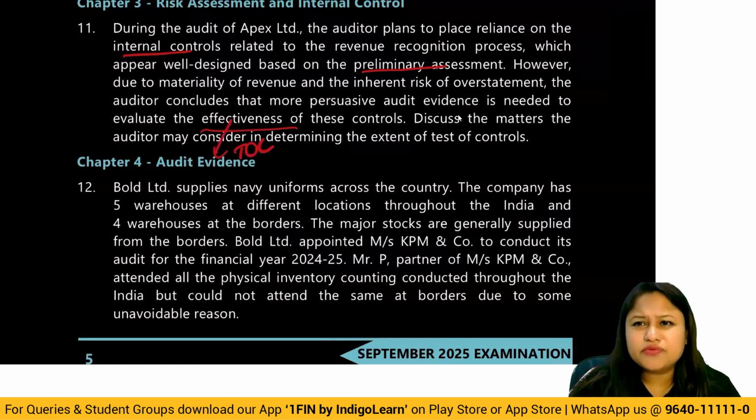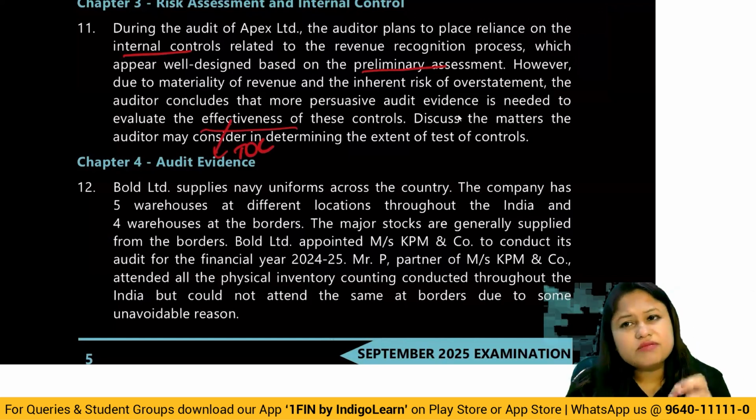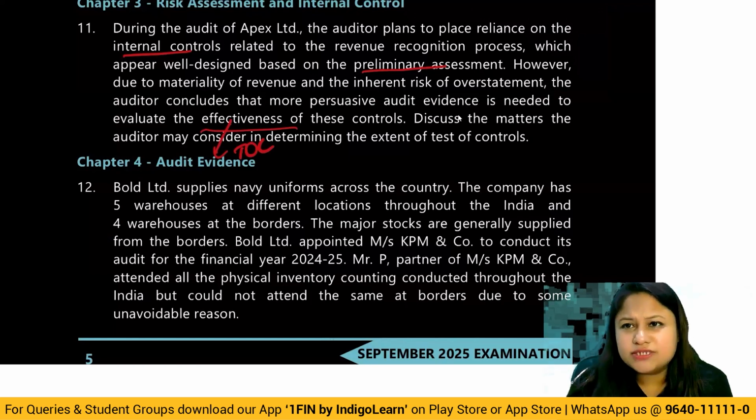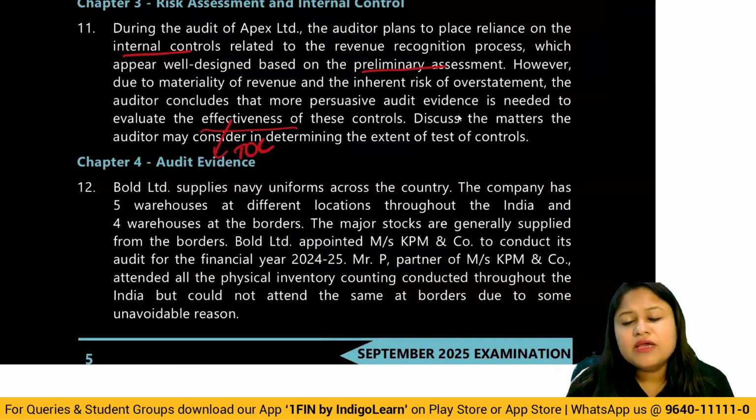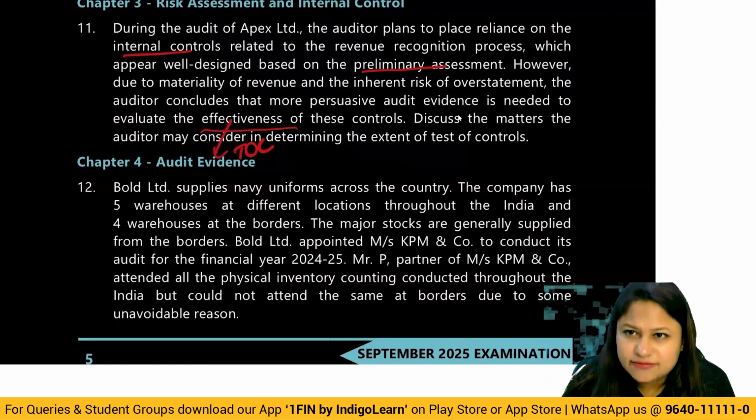First of all, the basic understanding is they have done the preliminary assessment and found things are good, but because of the materiality revenue holds here, that is, it's a very, very important item to the financial statement, and the inherent risk that they have come across that there is overstatement in the revenue numbers, they believe that the test of controls that they have to perform should be more extensive.